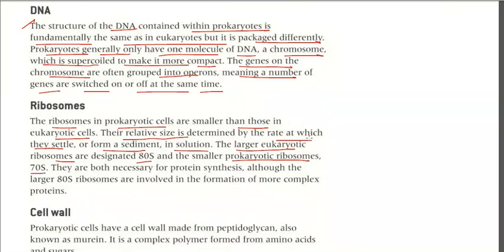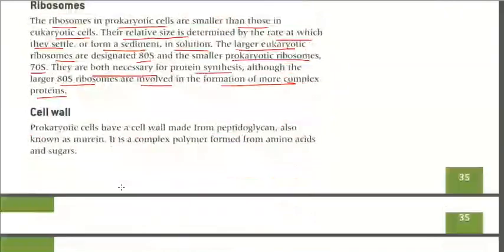Both are necessary for protein synthesis, although the larger 80S ribosomes are involved in the formation of more complex proteins. That is the main difference between them.